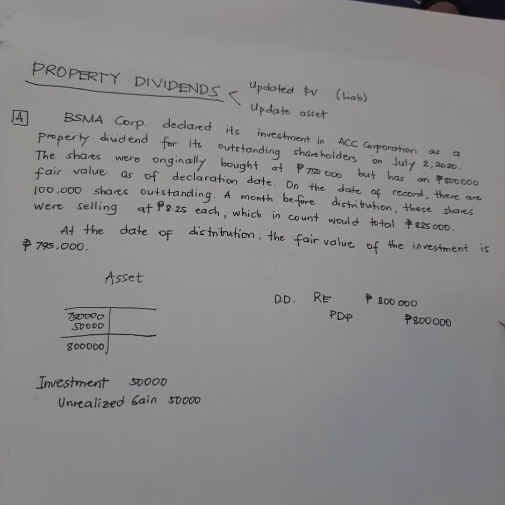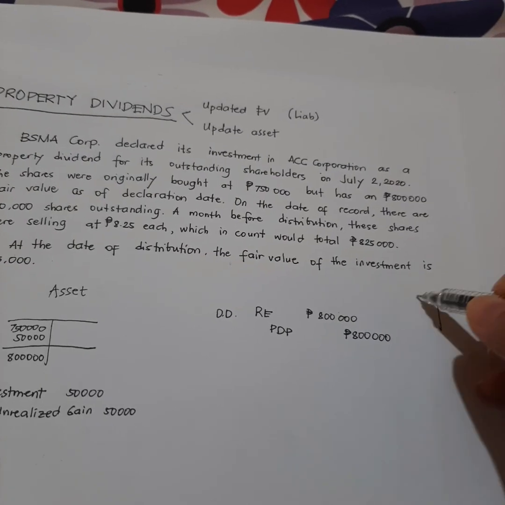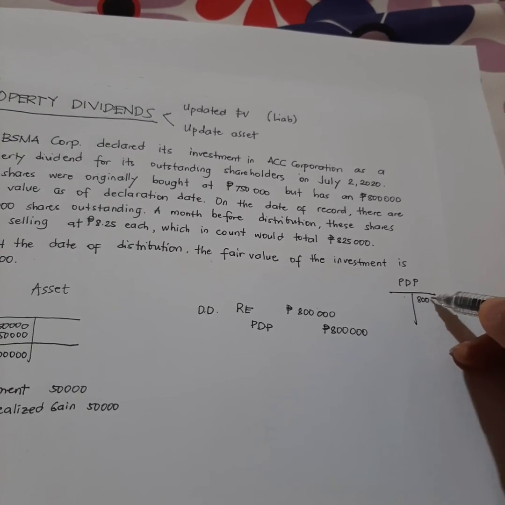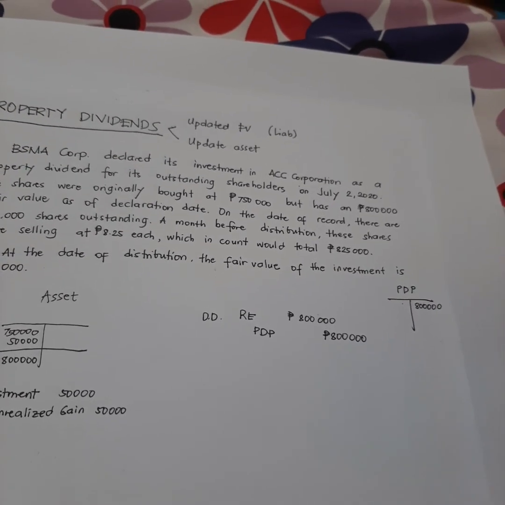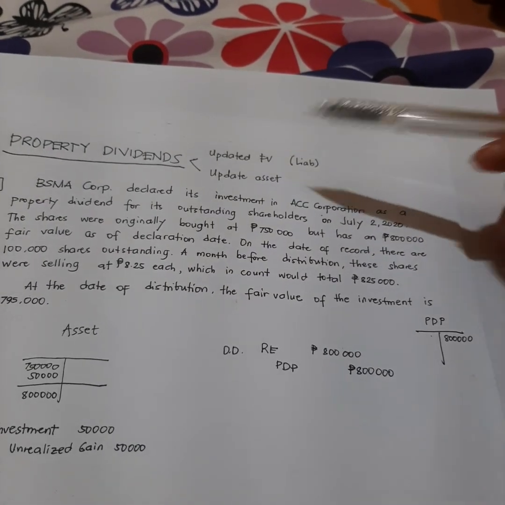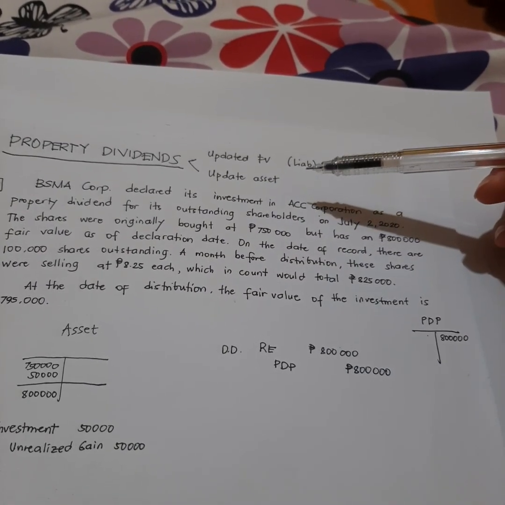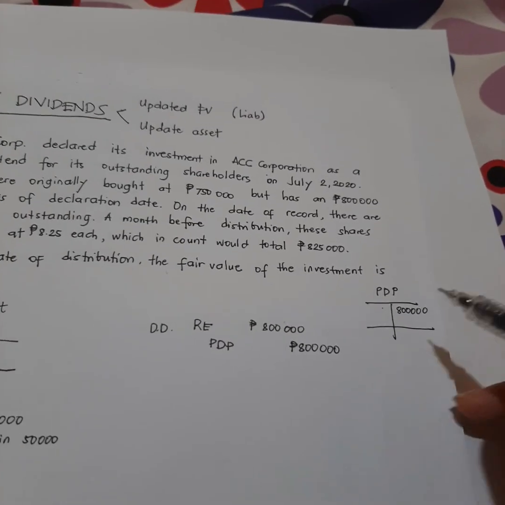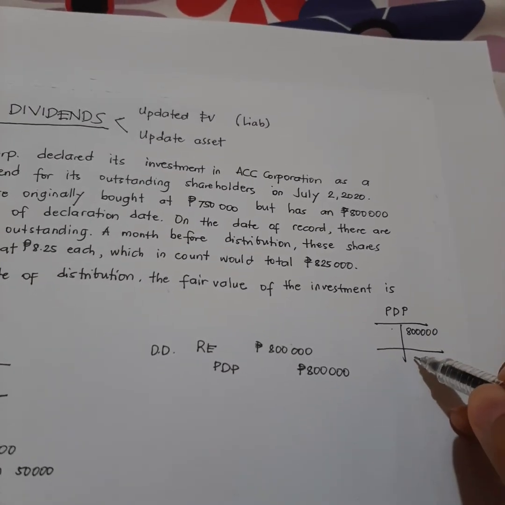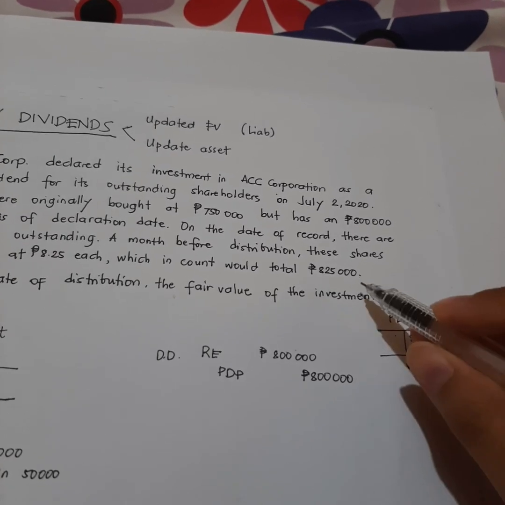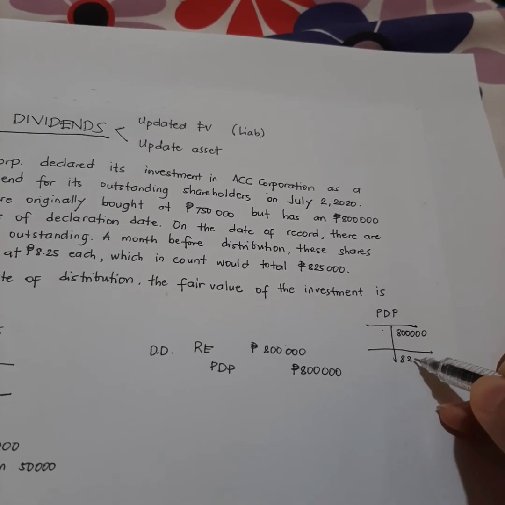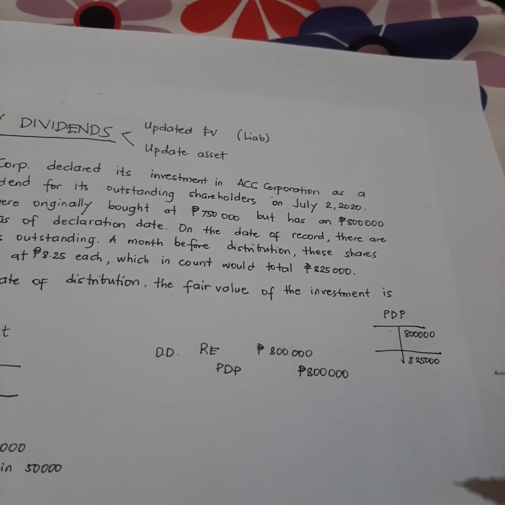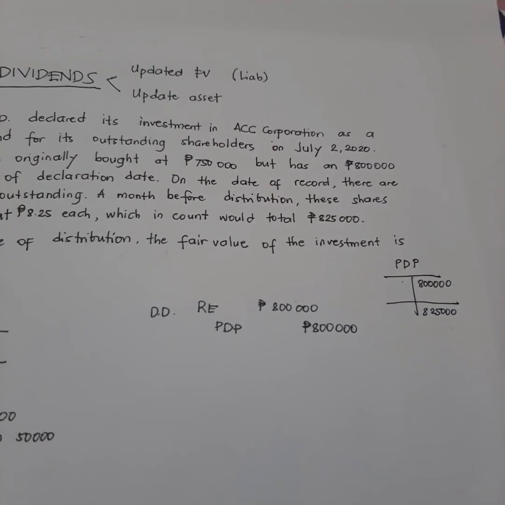Let's make a T account here. So, our property dividends payable is an outstanding 800,000 here. Okay? Pero sabi natin, the liability must be updated, as well as the asset din naman. So, this is 800,000 and it shall be 825,000. Since hindi pa rin naman natin siya i-distribute pero nagkaroon tayo ng knowledge that there has been a change on the fair market value, we have to do something about it.